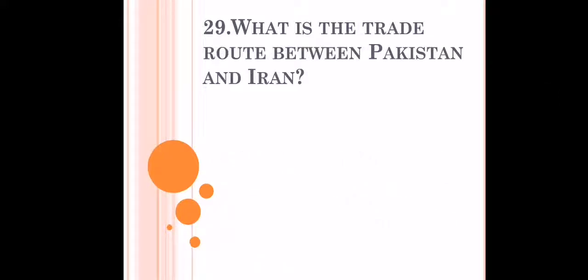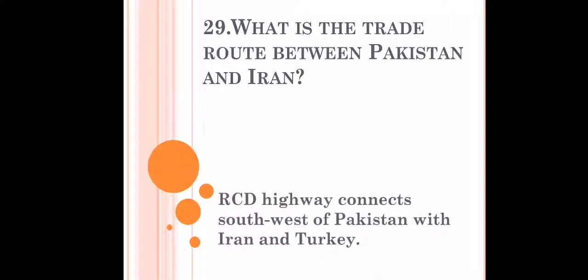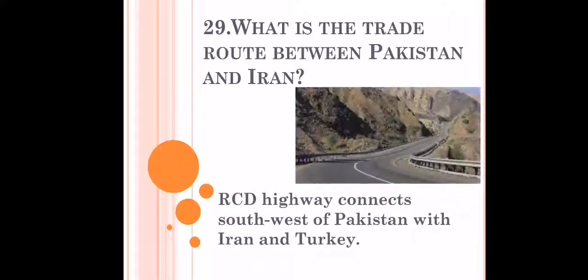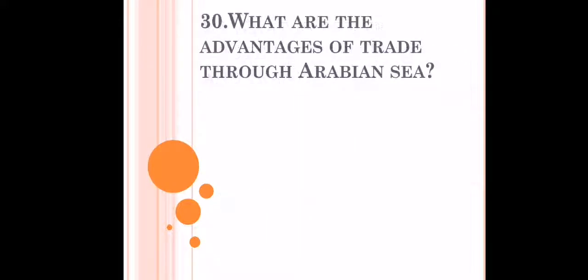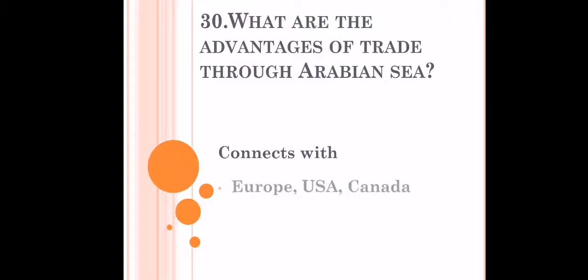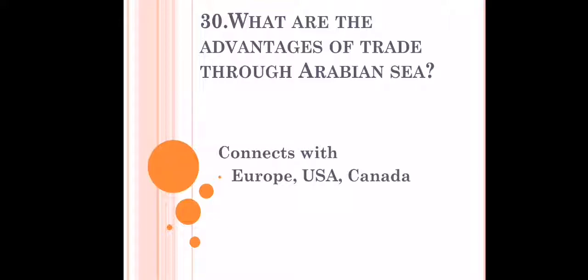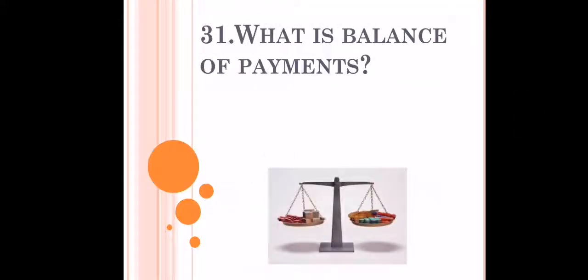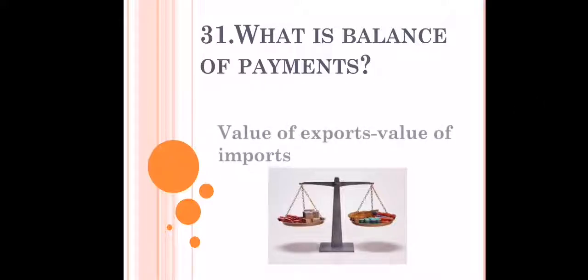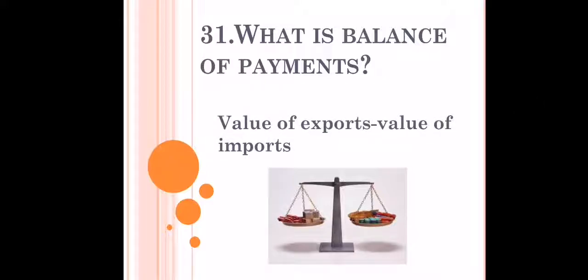The next question is what is the trade route between Pakistan and Iran? So the RCT highway. So this is the RCT highway. It connects southwest of Pakistan with Iran and Turkey. What are the advantages of trade through Arabian Sea? So Arabian Sea connects us with Europe, USA, Canada, Middle East countries. What is the balance of payment? Value of exports minus value of imports.